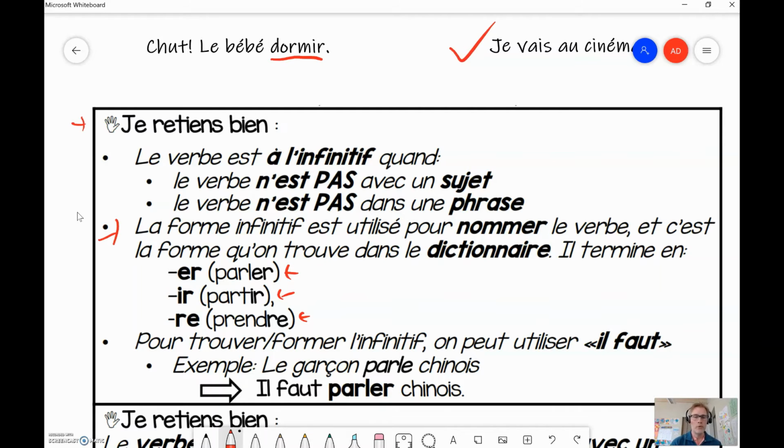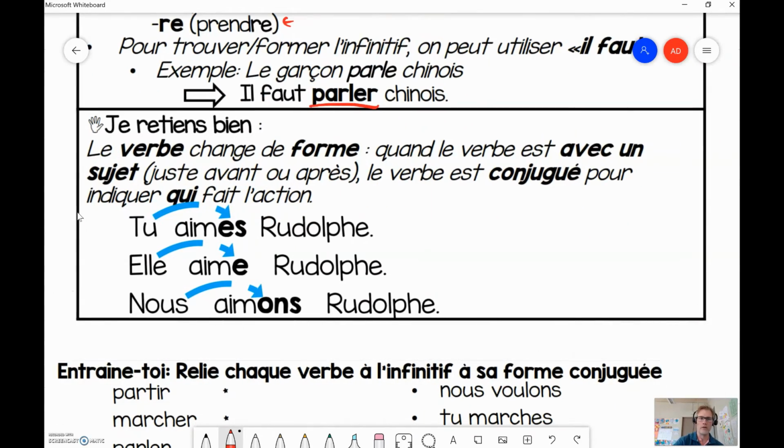Down here now, pour trouver ou former l'infinitif, on peut utiliser il faut. Il faut parler chinois. Le garçon parle chinois. So parler is the infinitive of the verb parle. Alright, now, le verbe change de forme. So now we're over here. Now we're talking about conjugated verbs. Le verbe change de forme quand le verbe est avec un sujet. Le verbe est conjugué pour indiquer qui fait l'action. So, the verb changes when you conjugate it according to who's doing the action.